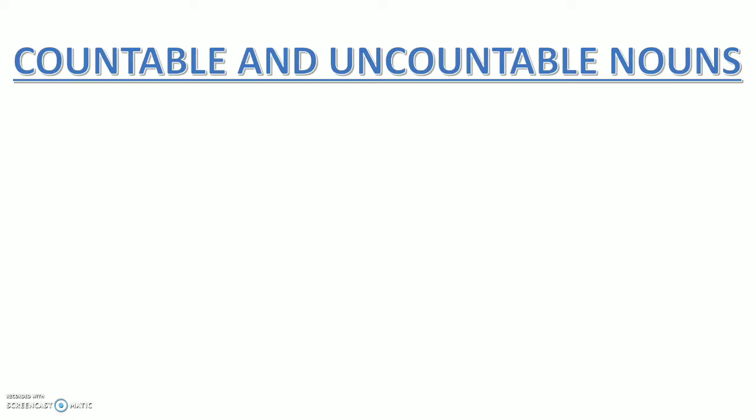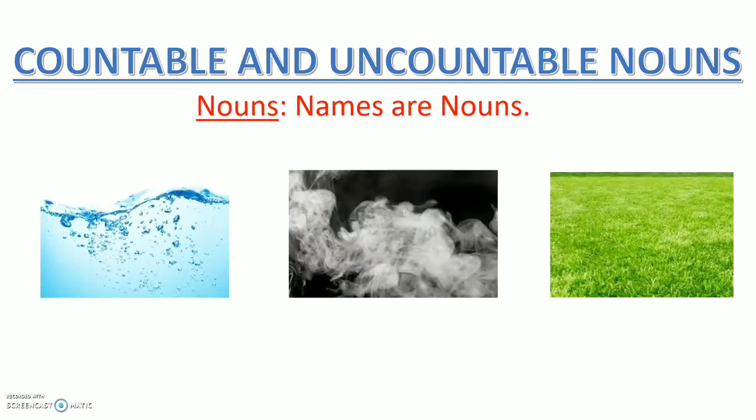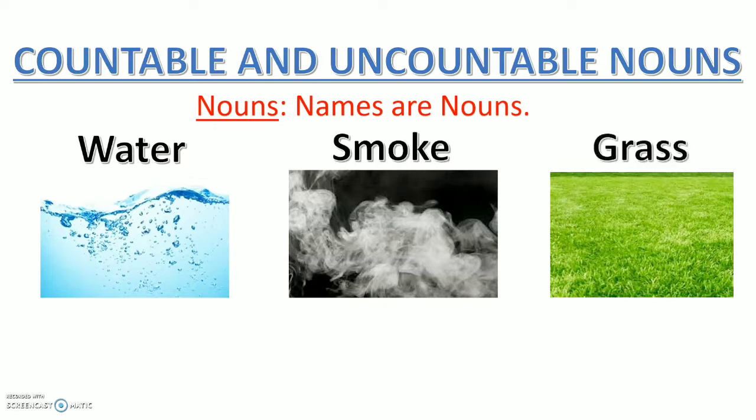Okay, let's see these three pictures. The first picture is of water, the second picture is of smoke, and the third picture is of grass. Now, if I tell you to tell me the number of water in the first picture, can you tell me? And can you count the smoke in the second picture? Can you count the grass in the third picture and tell me the number? No, you'll say it's difficult, right? Okay, because water and smoke are not seen in parts.